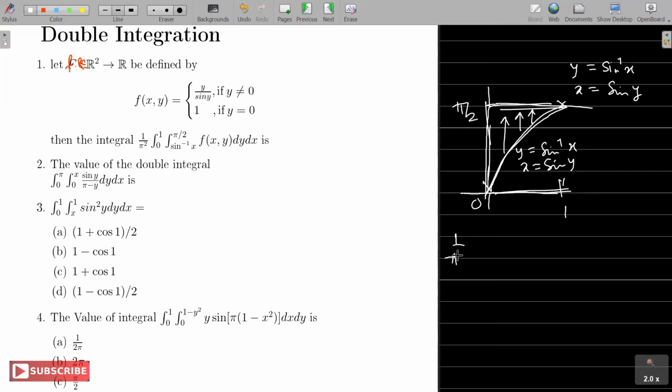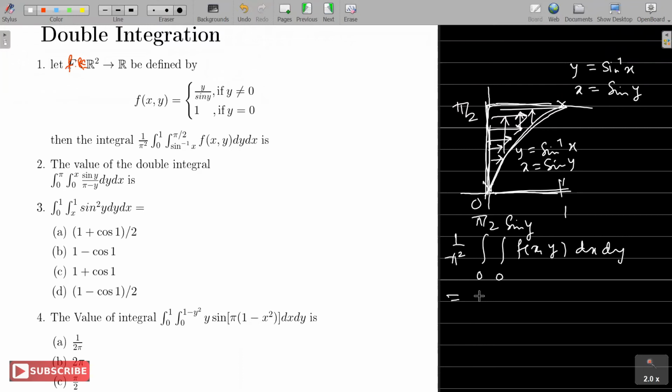So what will be the changed order? It will be f of x y dx dy. And for the outside, I have to write for y. Y goes from 0 to pi by 2, this part. And then look for x. X goes from what to what? X equal to 0 to x equal to sine y. All right. And now you can work that integration.